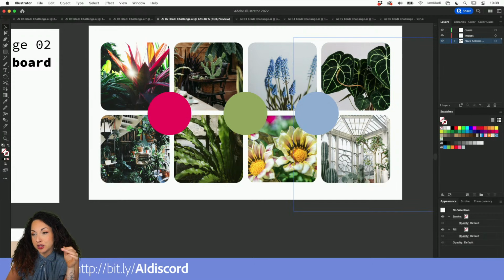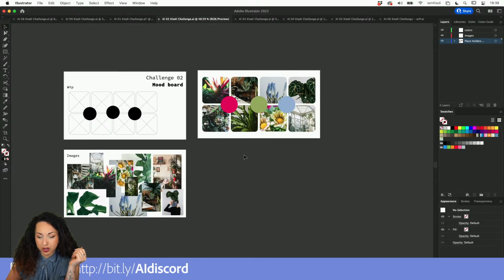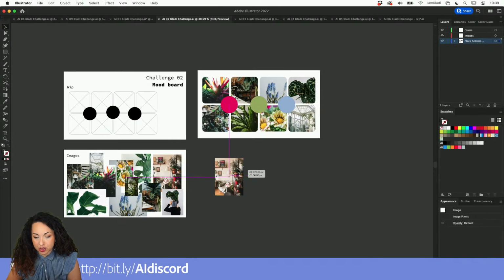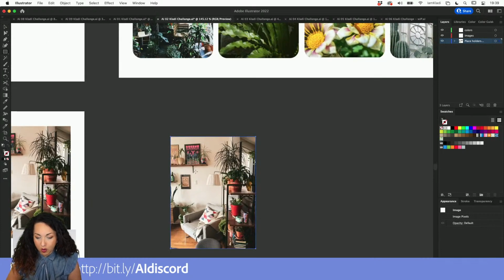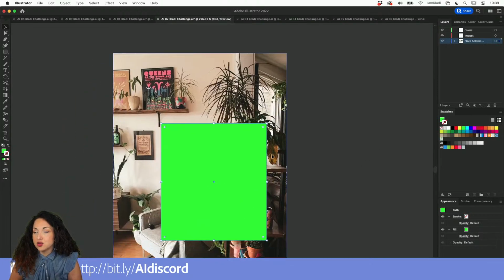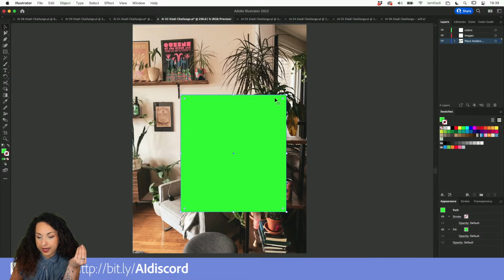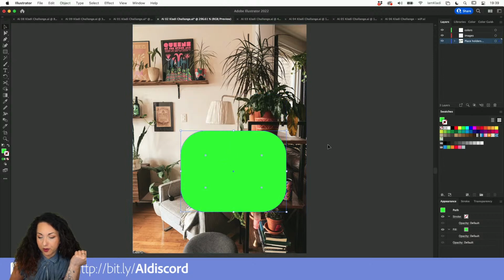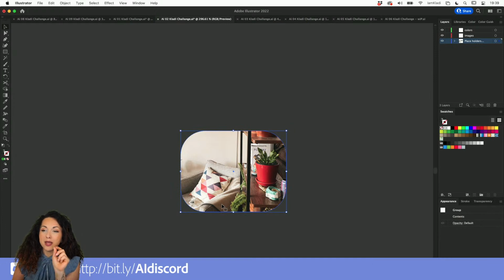Here again, the main shortcut that you want to remember in order to mask an image behind the shape is Command 7. But most importantly, you want to make sure that your shape, and I'm just going to give it a color fill so we can see the shape nice and neatly, is above your image. You can give it rounded corners, it doesn't matter. You can change to whatever shape you prefer. It can be a star, a circle, or a square. Command 7, Control 7 on Windows, making sure that the shape is overlapping the image.